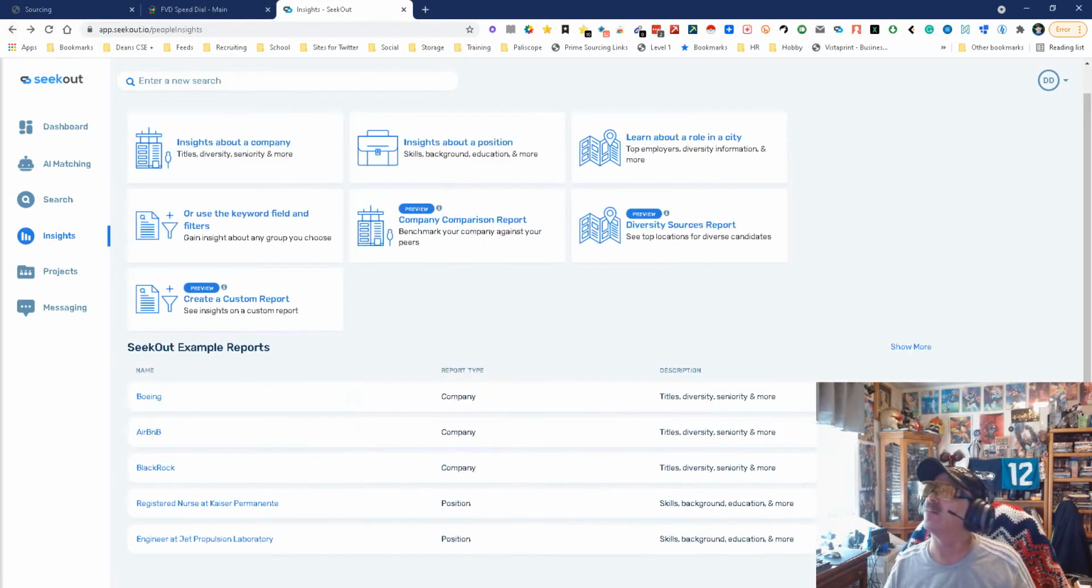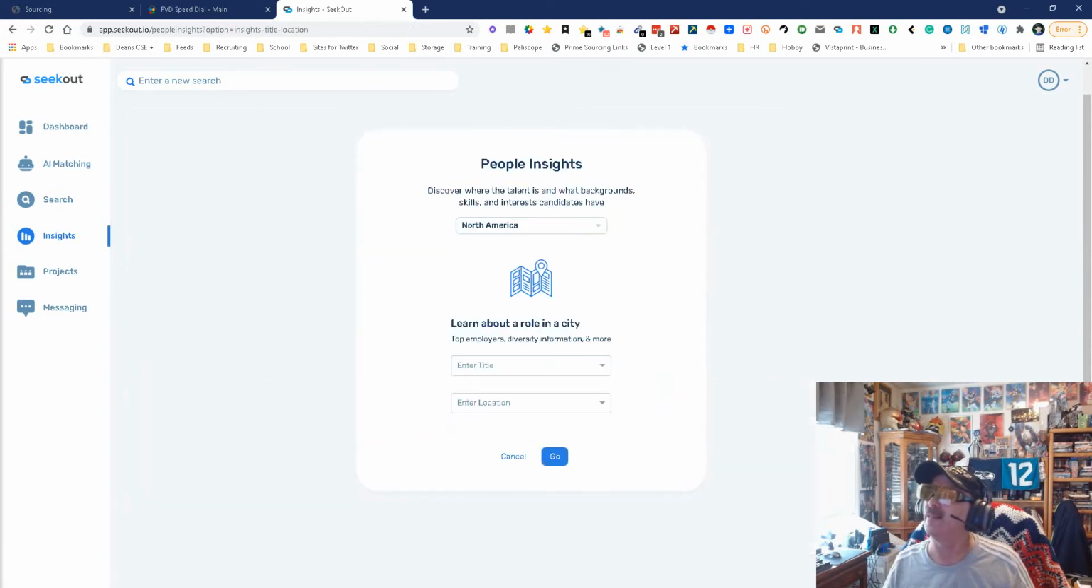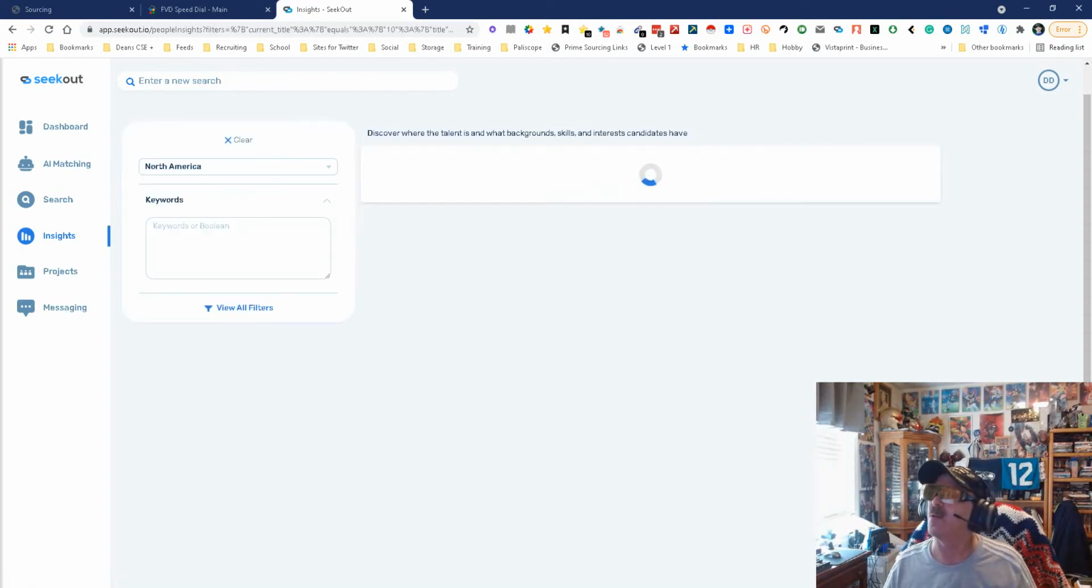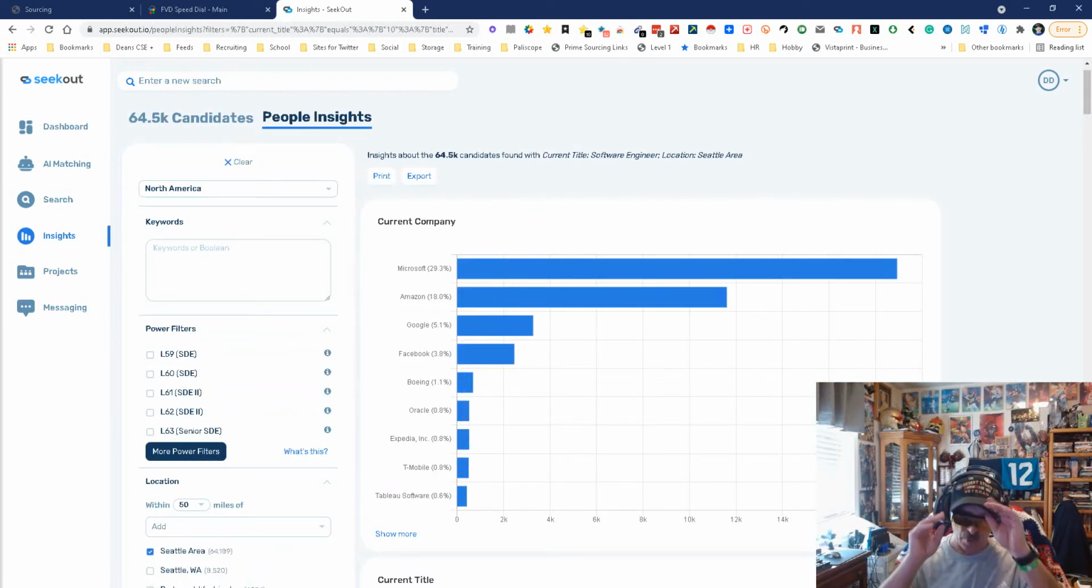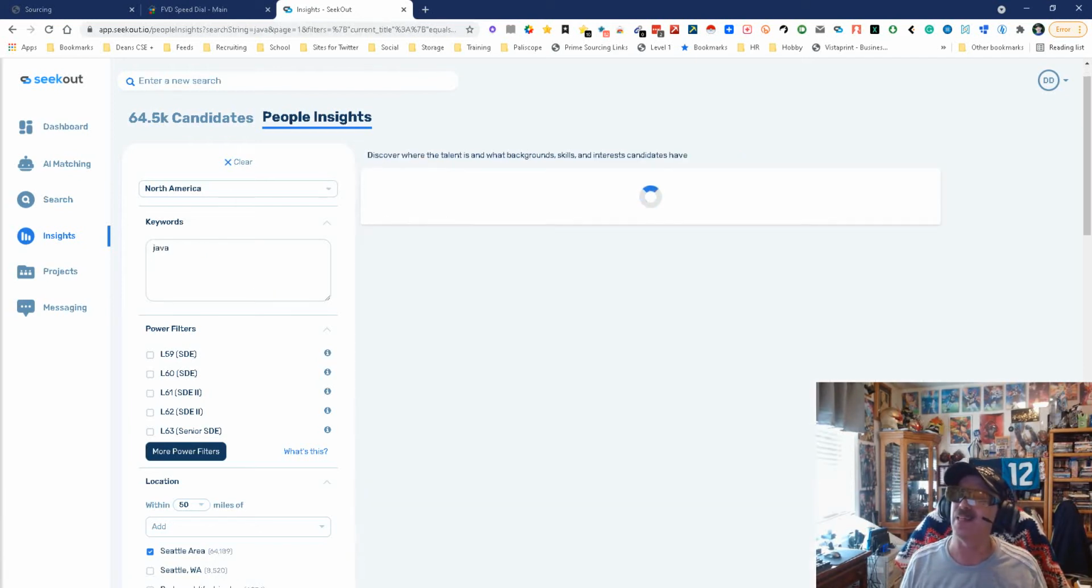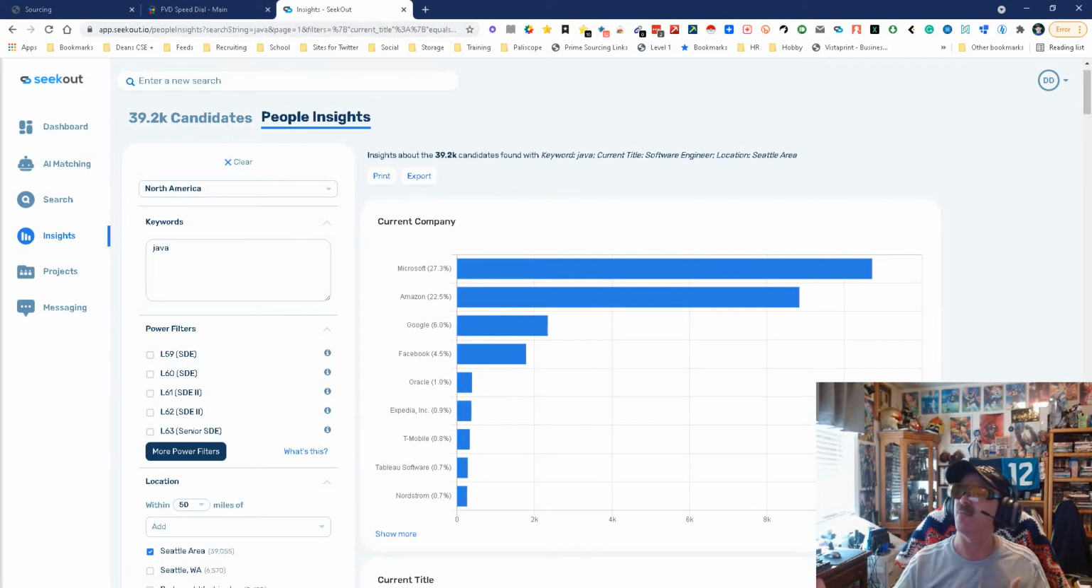So let's go on to the next thing. This is learn about a role in a city. So North America, let's pick a title. We're going to do software engineer just because I want to. We're going to pick a location. We'll pick Seattle because I'm in that area. And now we get to know the breakdown here. Now, why is this important? This is important because if you're looking for a developer in Seattle, wouldn't it be nice to get an idea what the population is going to be? So let's add in Java, get a little more specific so we know how many are Java developers. And there you go. So now you know how to find people in a particular area, what companies to target, all that neat stuff. It's just really cool data.